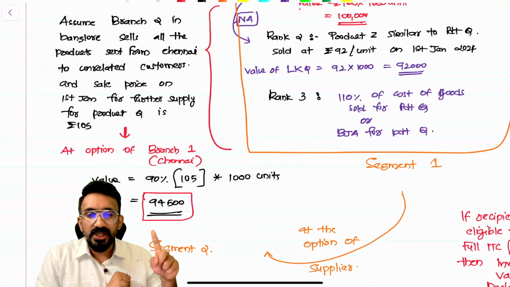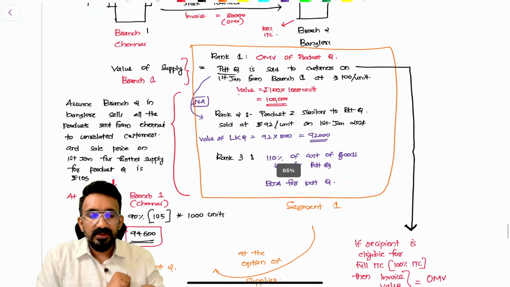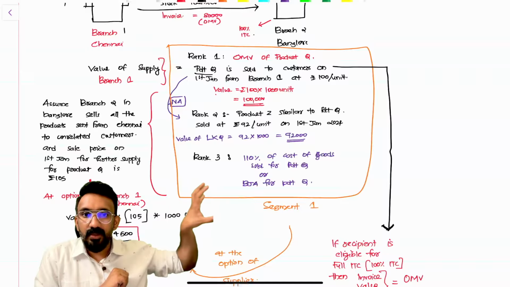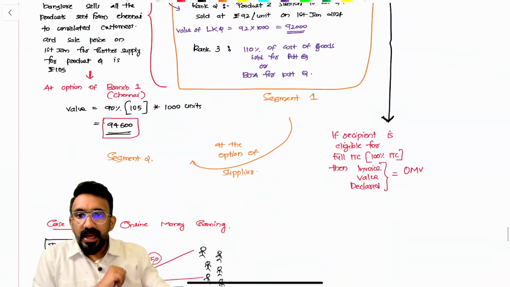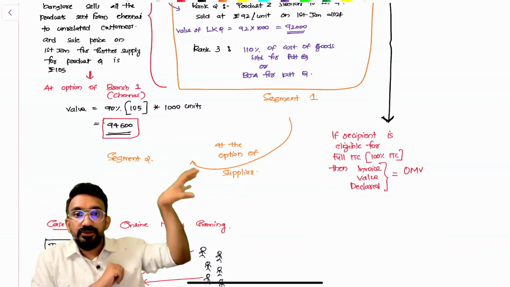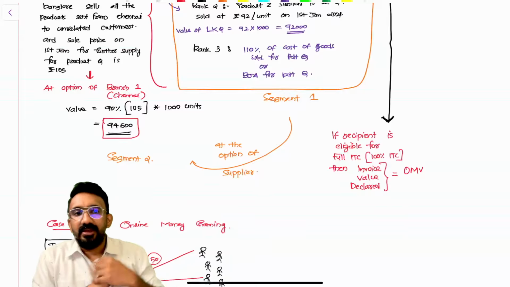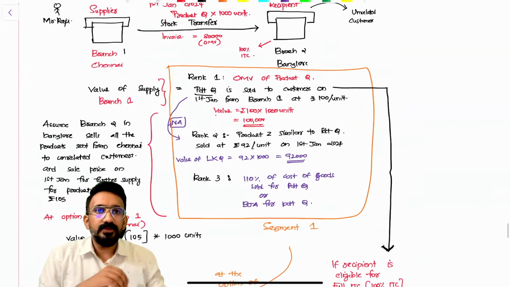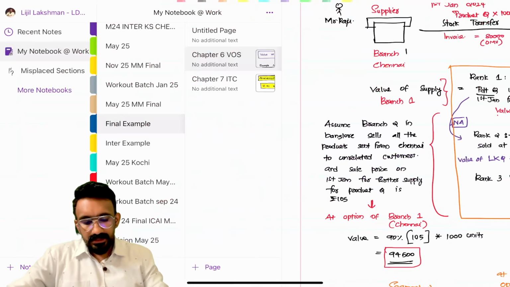At the option, I can either go for whatever I've given in this box, which I can call segment 1, or I can compare it with the 94,500. Of these two, whichever is beneficial, I can take. Is there understanding, everyone? Is it clear to all of you? Good to go with the question?